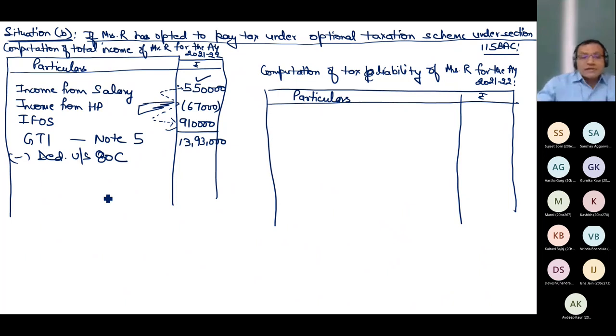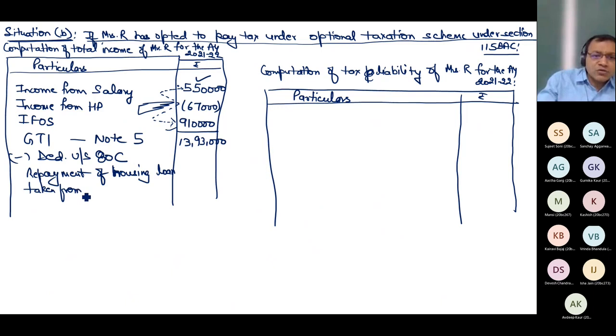Anyone who can tell me how much is 80C? Repayment of housing loan taken from bank. Now you have to practice income tax. The next 3 to 4 weeks are very crucial. You have to give a huge amount of time for income tax practice. Repayment of housing loan taken from a bank.